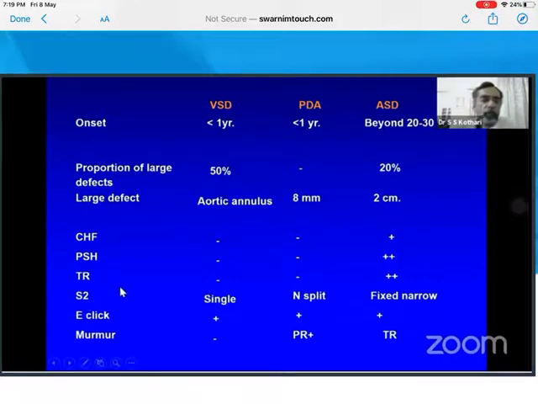And the second sound is the whole key. Single second sound means VSD, split second sound means PDA Eisenmenger, and fixed wide split second sound means ASD. Now this thing also has limitations. You could quote that not every PDA had a normal split second sound, not every VSD had a single second sound, but for all practical purposes, it works this way, and it generally is okay.